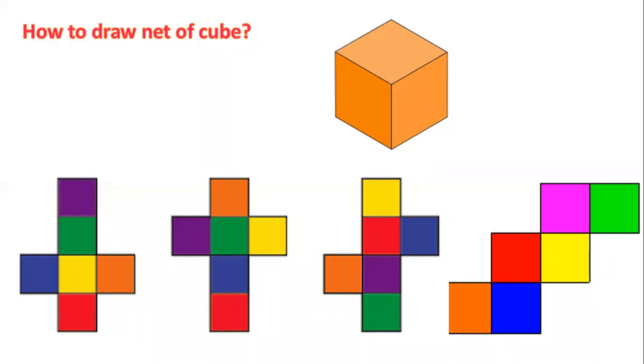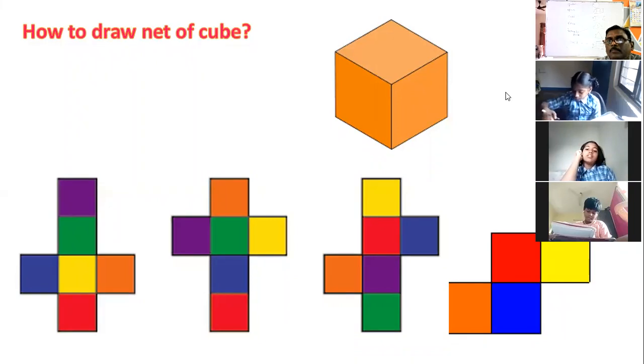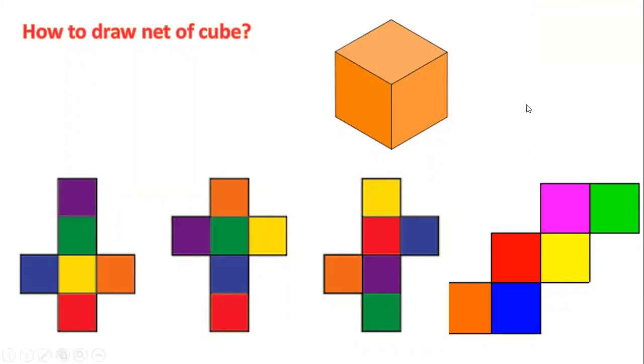Sir, this is a cube. It's just like a dice. If we write 1, 2, 3, 4, 5, 6, then it will be a dice. Yes. Every cube will be a die. Four different nets I have given. Out of 4, you take any 2 and make a cube.